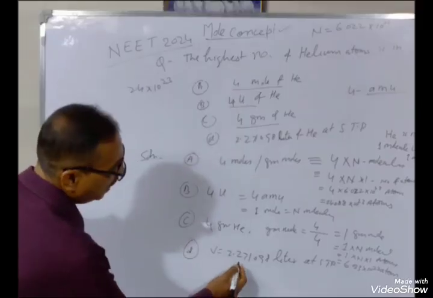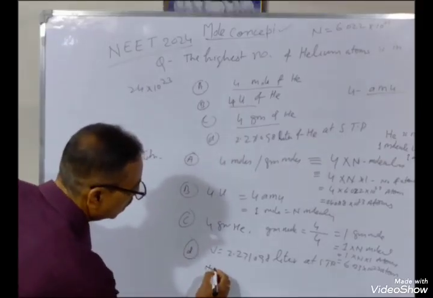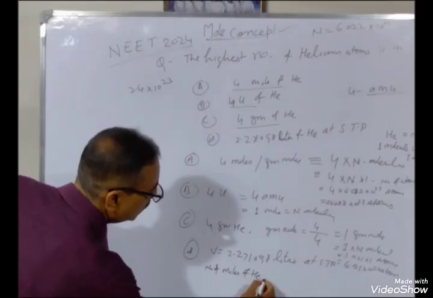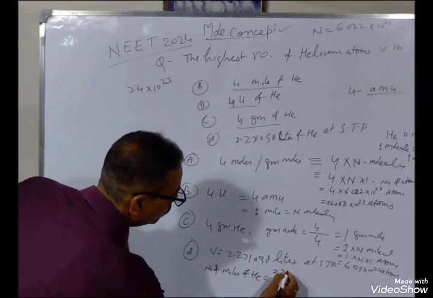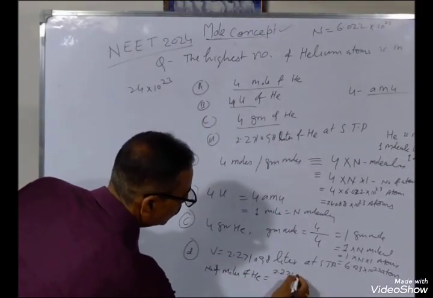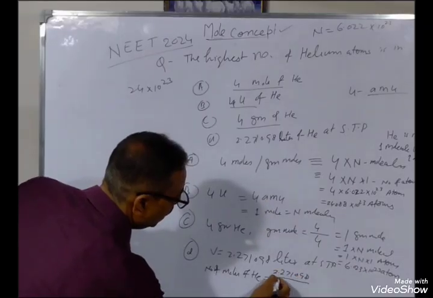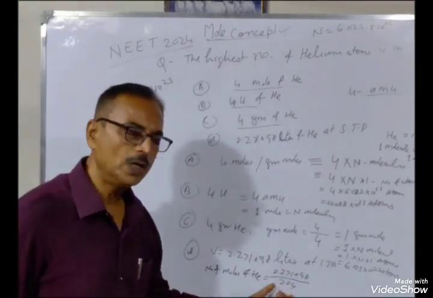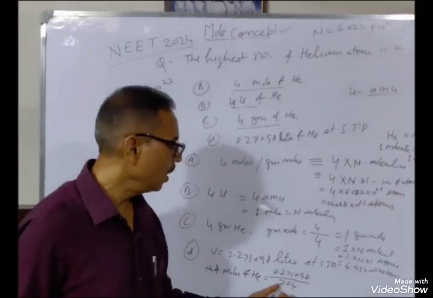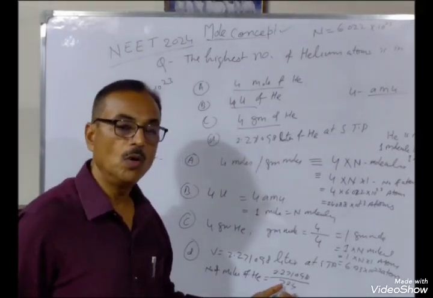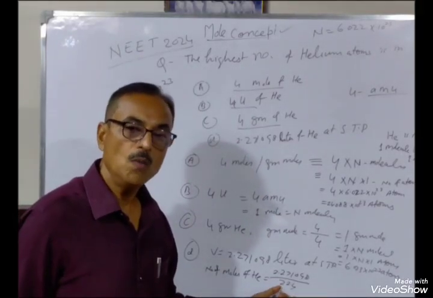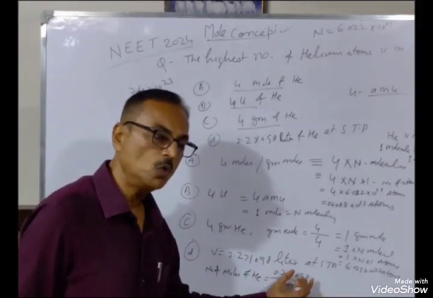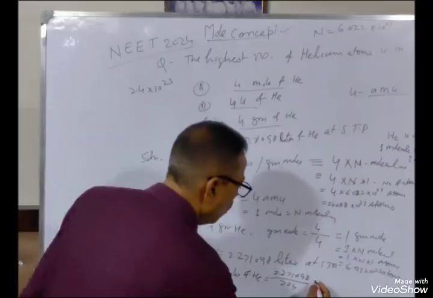So if we divide the volume by 22.4, the number of moles of helium, 2.271098 divided by 22.4, that is molar volume. Molar volume means volume occupied by 1 mole. So the number of moles, we divide by 22.4, you will get the moles.